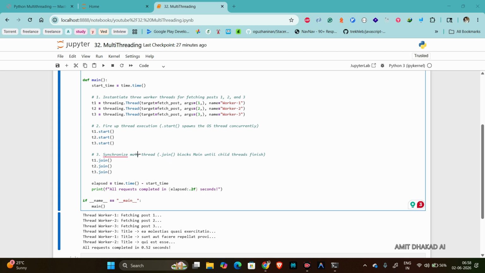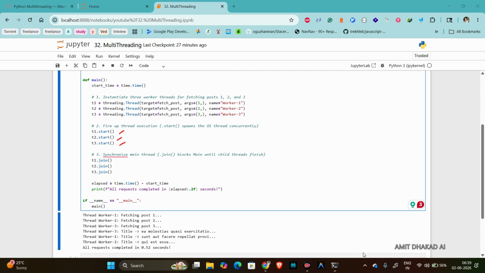After that, you can see we are calling T1.start, T2.start, and T3.start. So it will start the threads immediately. First T1.start will start T1, then we call T2.start, it will start T2, and it will start T3. So when we call start, it will execute the threads, and our code will start executing.